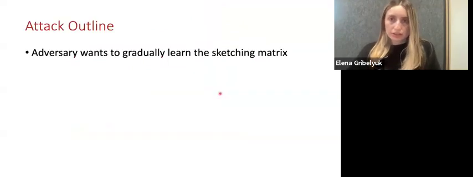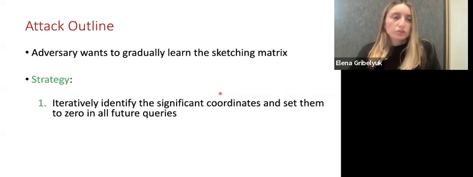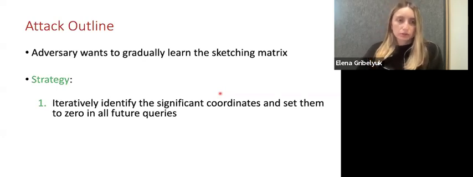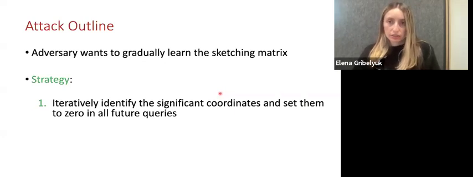So let's think why this discussion is important. Well, overall, the adversary will try to gradually learn the sketching matrix. And the strategy will be as follows. We will try to iteratively identify the significant coordinates and set them to 0 in all future queries. To see why this is a good idea, let's think about one round. If I found one significant coordinate and made it 0 in all future rounds, the algorithm can no longer use this coordinate to come up with the answer for the approximate L0 anymore. After we eliminate many coordinates like this, it will be harder and harder for the algorithm to answer correctly.